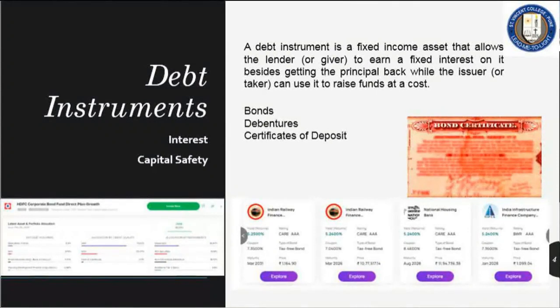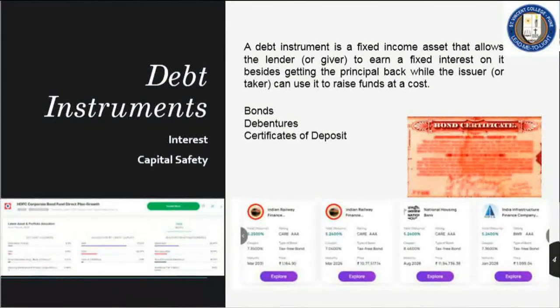The debt instrument, when you are buying, for example, a bond, debenture, or certificate of deposit, you are giving a certain sum of money to a borrower. Let's say HDFC Limited, that is Housing Development Finance Corporation, is giving a bond or a debenture at 7%. That means you will get 7% interest annually, plus after the specified period, let's say 2 years or 3 years, you will get back the money that is invested.